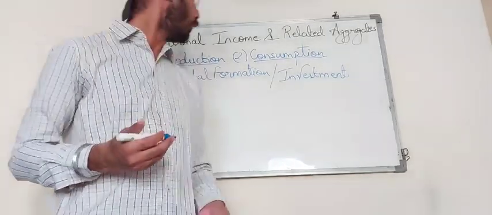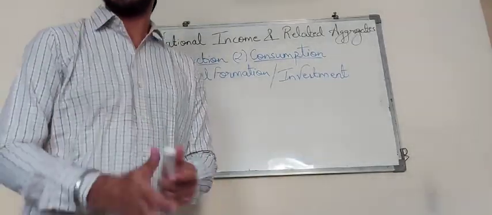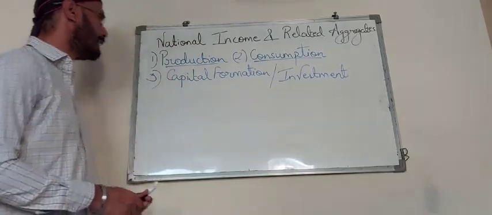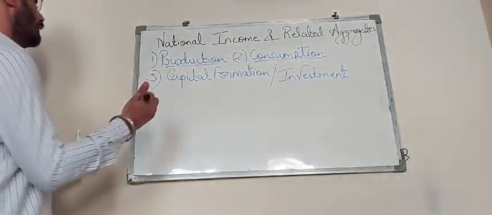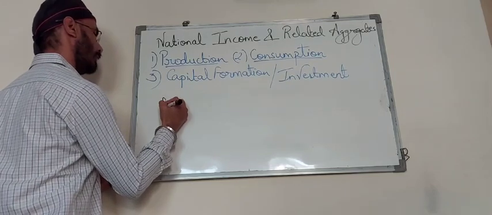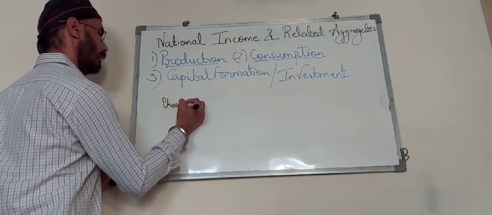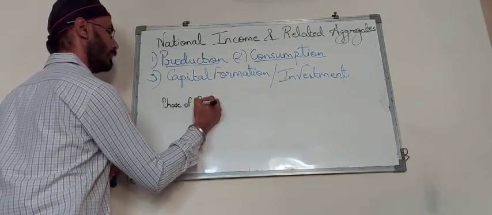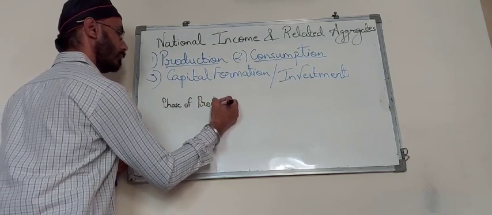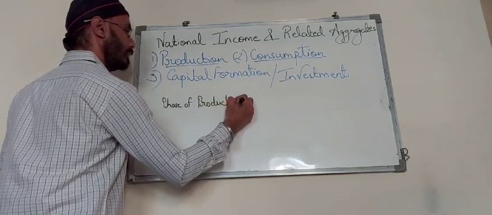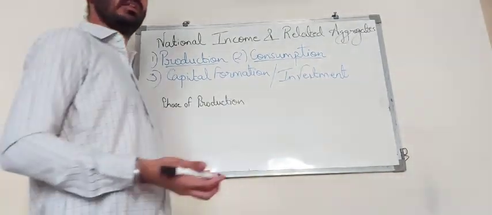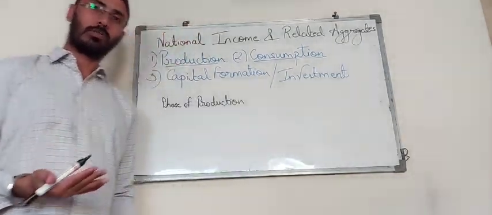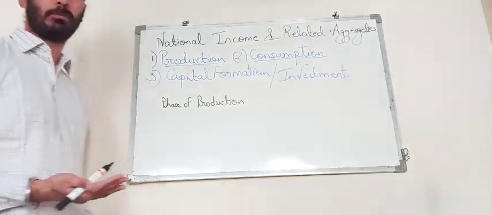So in short, there are three phases which are necessary for an economy to run. The first phase is the phase of production, which we have already discussed. The phase of production is the production of output from the given inputs in the economy.